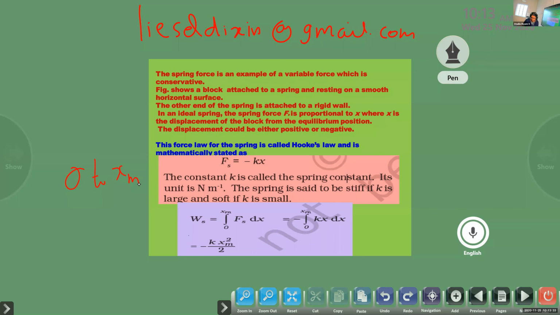So we are just extending that spring to a maximum point. That's the meaning of it. Maximum point, 0 to x m.